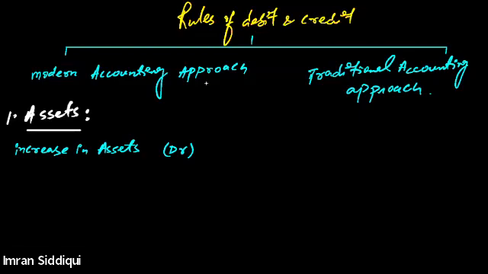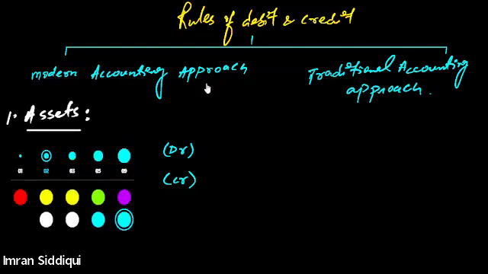When there is an increase in the value of the asset, the account needs to be debited. Whereas whenever there is a decrease in the value of the asset, the asset account will be credited. So this is rule number one. The rule one was given for the asset account.